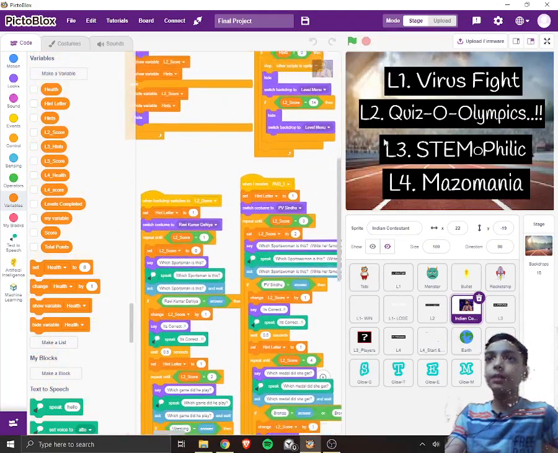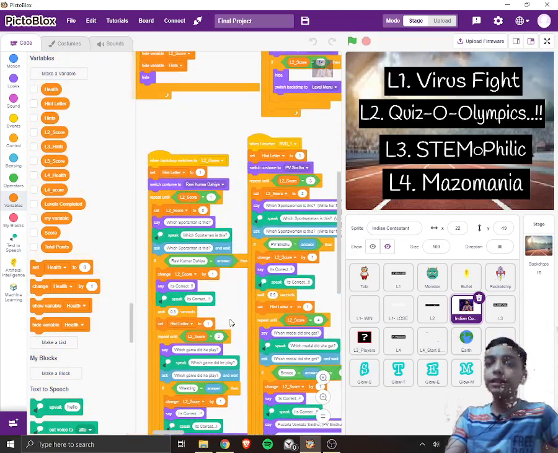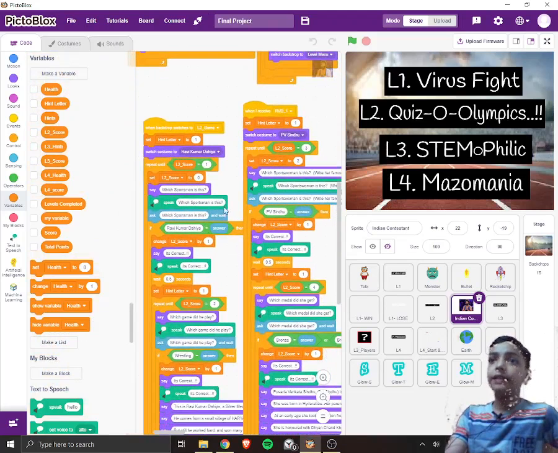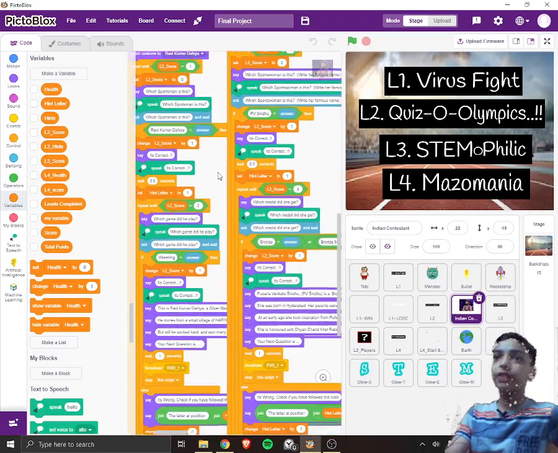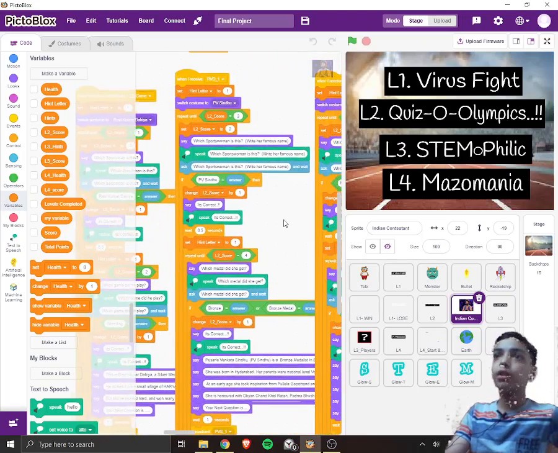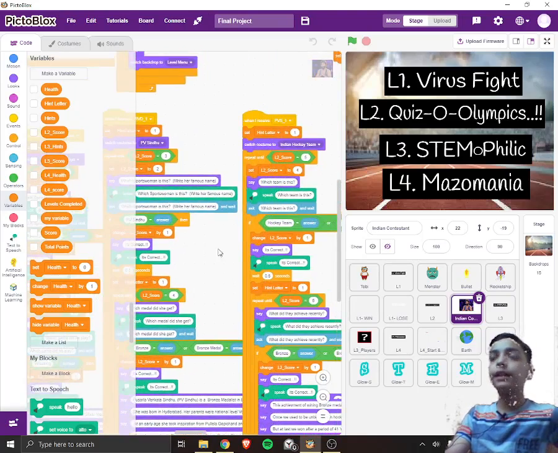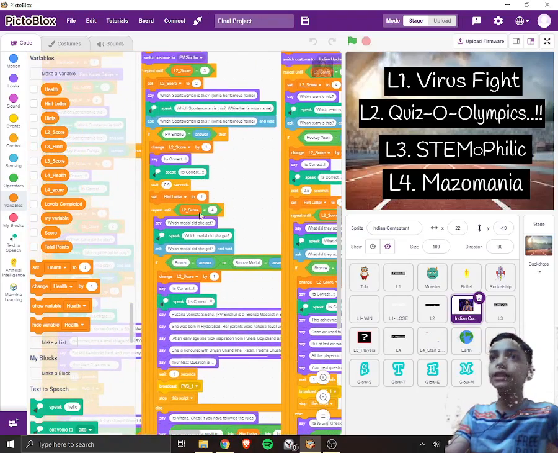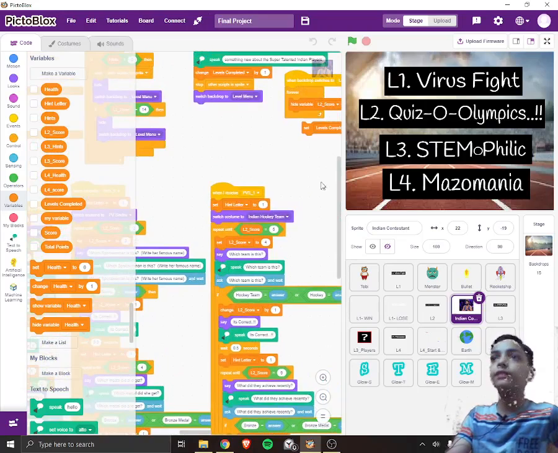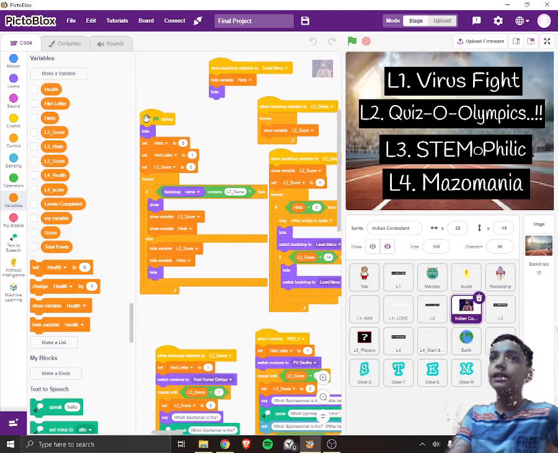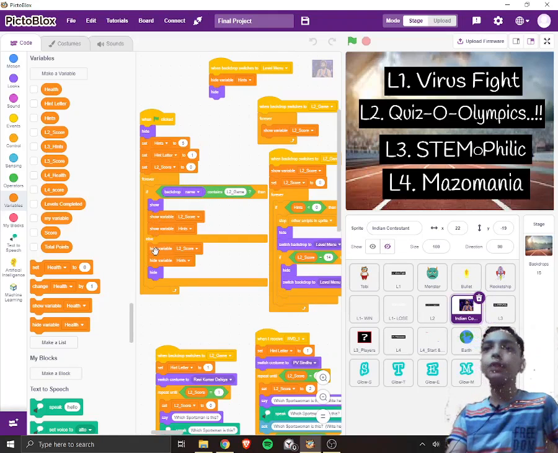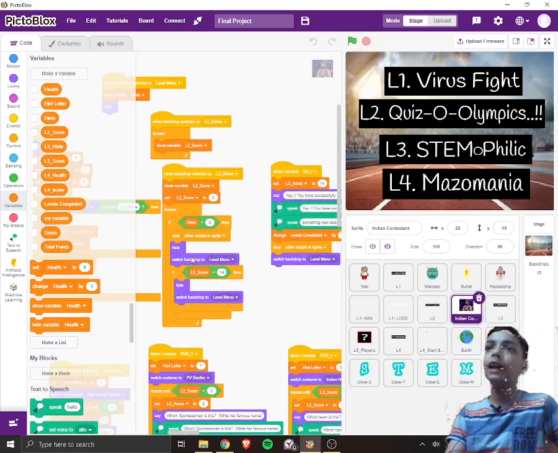and when it comes right over here, it will run the script where it will ask and then check if the answer is correct or not, and change the variable accordingly. And the same I've copied, and when both the answers of one player are correct, it will broadcast, and then the next player will start from that broadcast. And when this is clicked, it will set hints to 5, hint letter to 1, and L2 score to 0. And forever, if the backdrop name contains L2 game, then only it will show, or else it will hide.